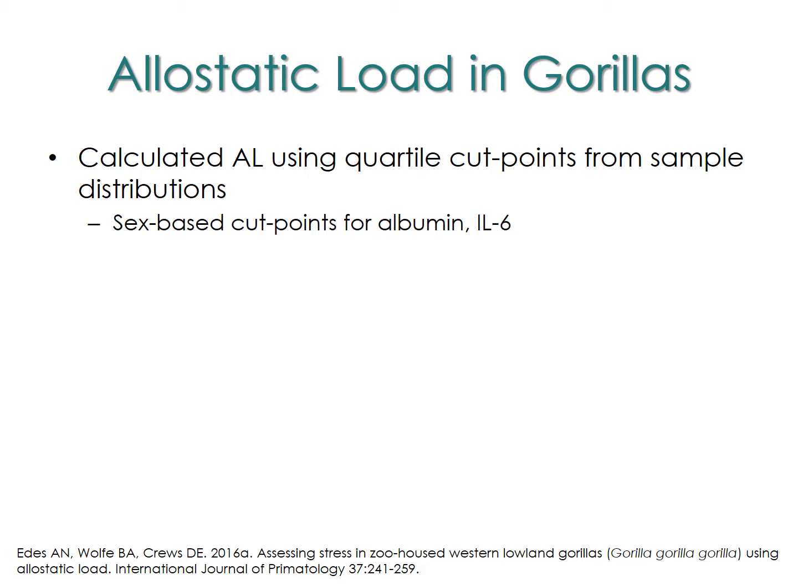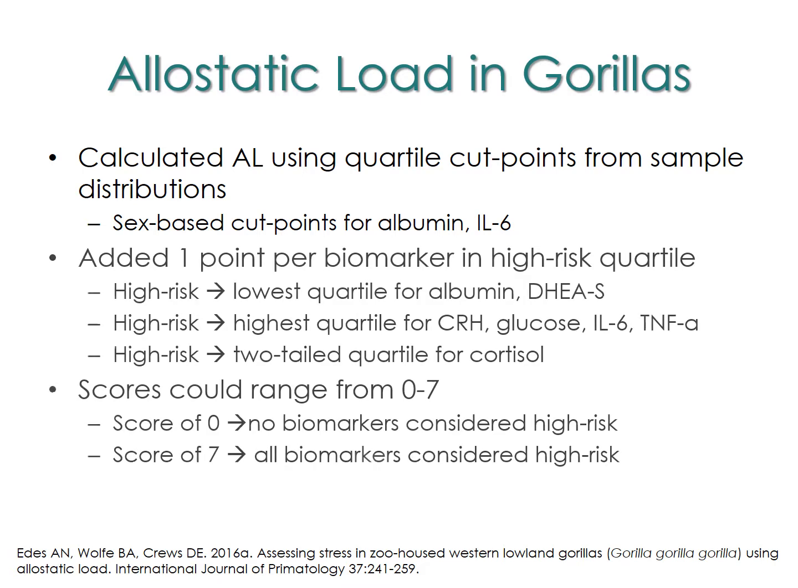Before getting into our results, I will briefly describe how allostatic load is calculated, but please feel free to email me if you have any additional questions. We followed the traditional methodology for calculating allostatic load, which is to use quartile cut points. So what we do there is take the sample distribution for each biomarker and divide it into quartiles. Now, for albumin and IL-6 in our sample of gorillas, there were significant differences between males and females, so we used sex-specific quartiles for those 2 biomarkers.